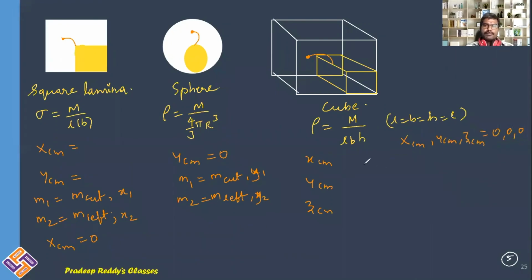Now M1 you can write as the mass of the cut portion, and M2 is equal to the mass of the left portion. You will calculate XCM individually using the formula. This is x1, it will have position coordinates x1, y1 and z1. Similarly, it will have position coordinates x2, y2, z2. You will just use these formulas and you can find out the center of mass of those remaining portions.